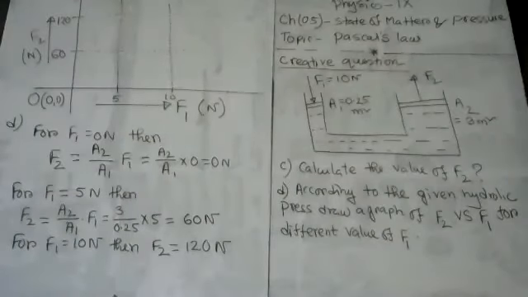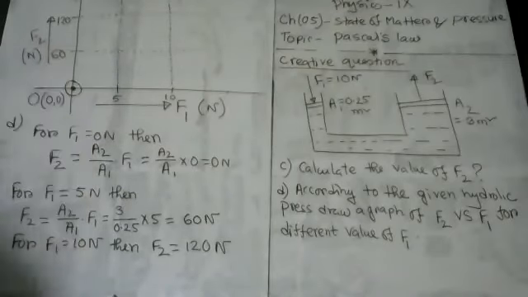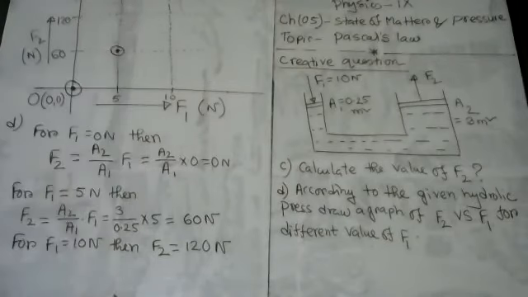You see that when F1 equal to 0, then F2 equal to also 0. So this is the first point, my dear student. And when F1 equal to 5 Newton, then F2 equal to 60 Newton. So this is the second point. And when F1 equal to 10 Newton, then F2 equal to 120 Newton.